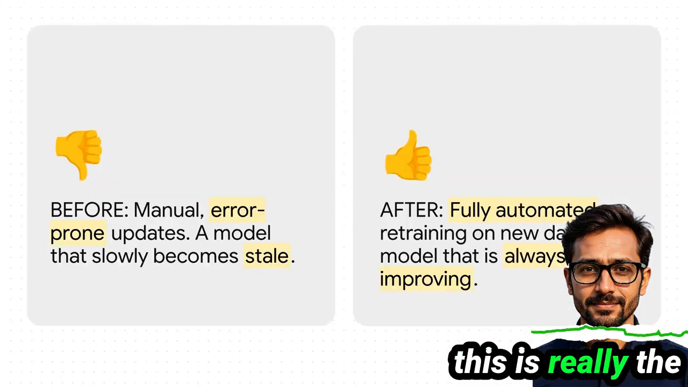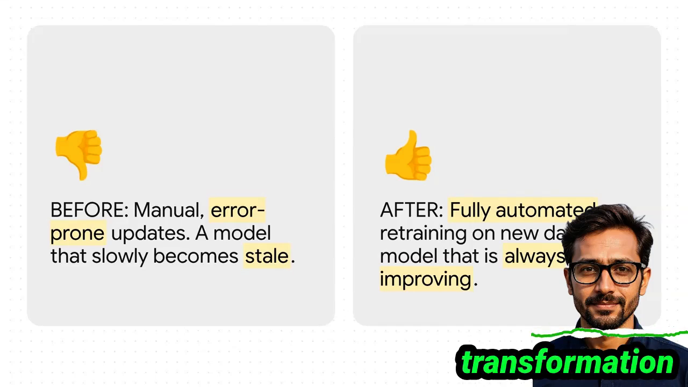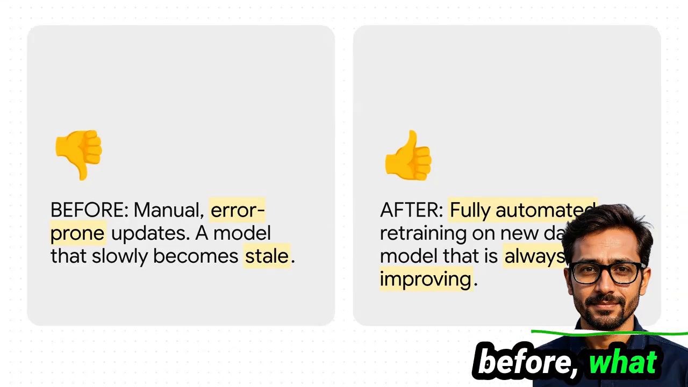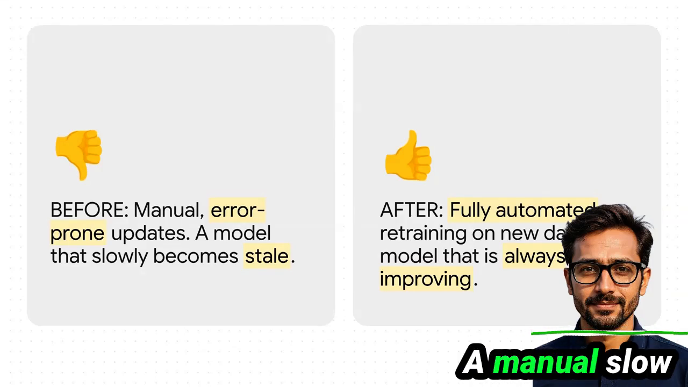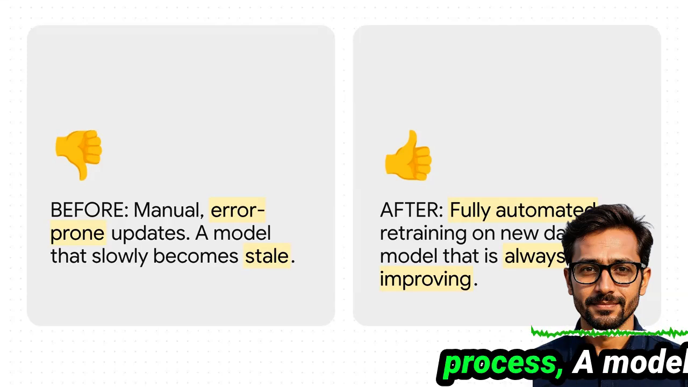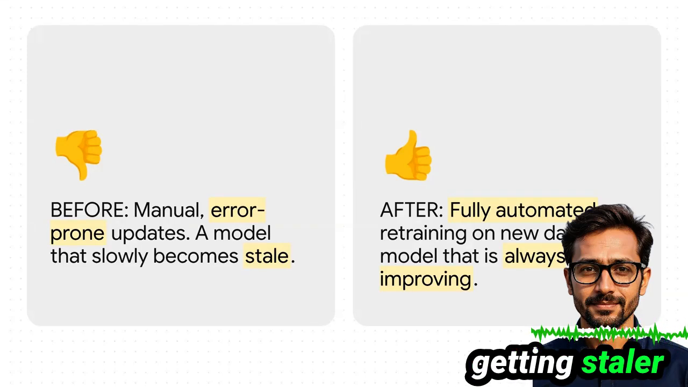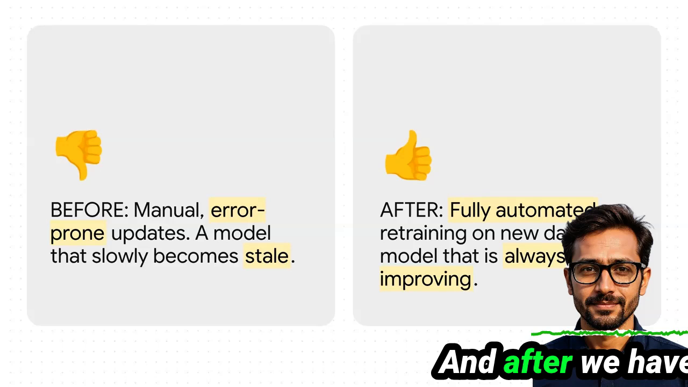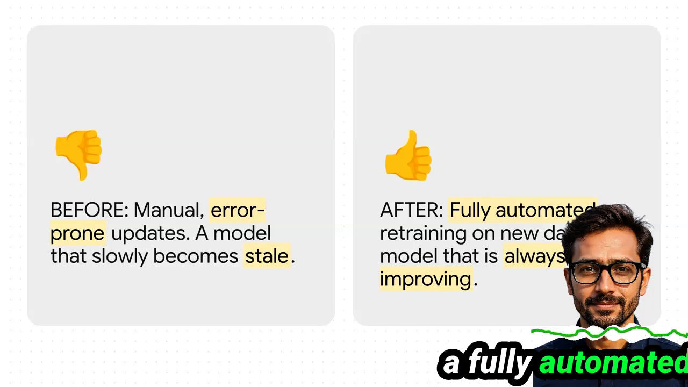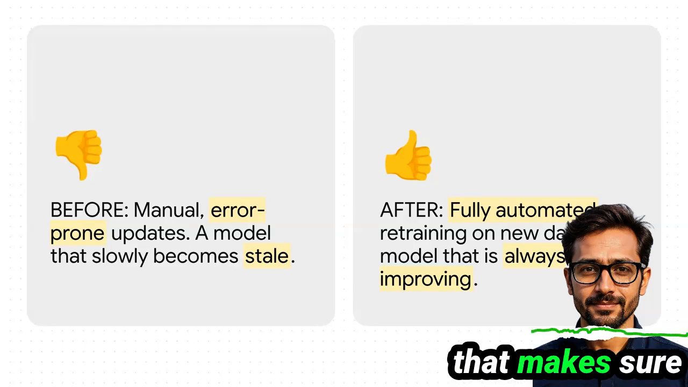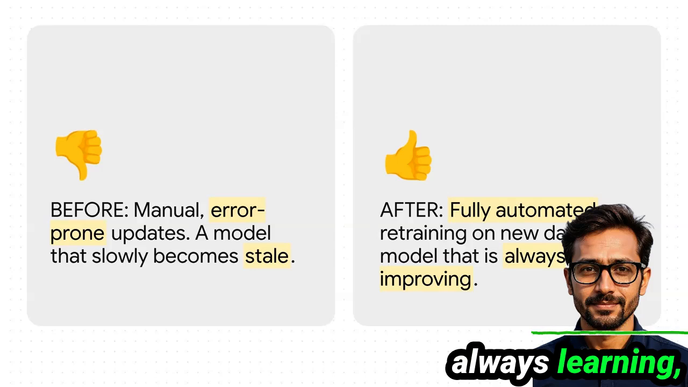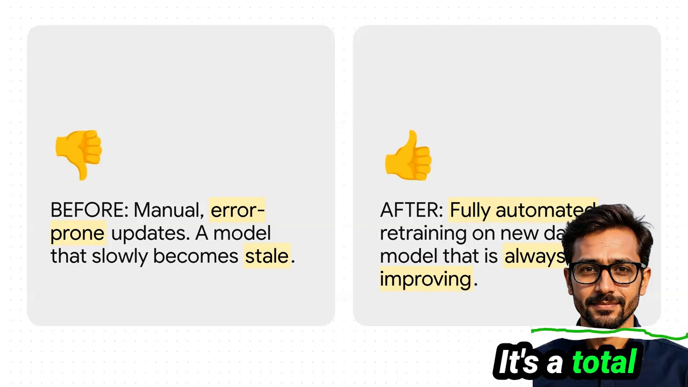And this is really the heart of it all. Let's look at the transformation. Before, what do we have? A manual, slow, error-prone process. A model that was just getting staler by the day. And after? We have a fully automated, hands-off system that makes sure our model is always learning, always improving. It's a total game changer.